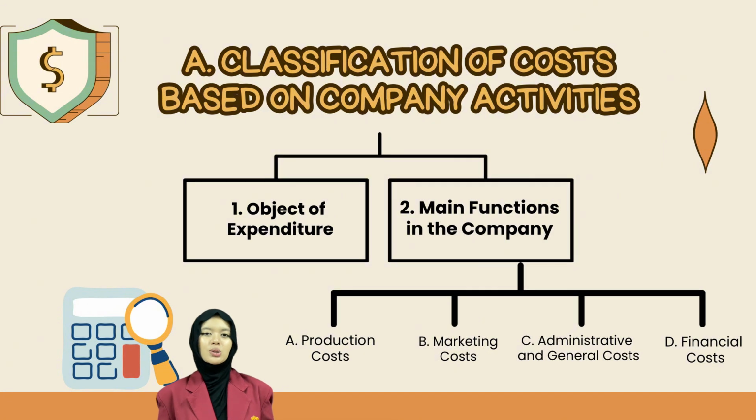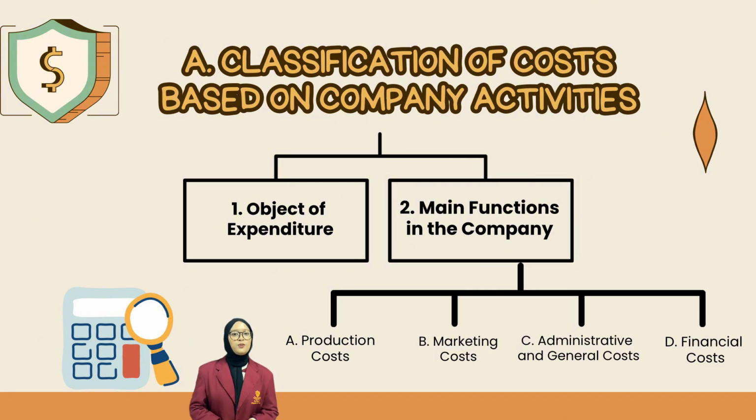Now I'll hand over to Indri Yulianti. Next, 2. Main function in the company. In a manufacturing company, costs can be grouped into four categories. A. Production costs. These are costs incurred to process raw material into finished product ready for sale. Production costs are divided according to the object of expenditure, namely, first, raw material costs, which are the cost of material that will be processed and converted into a product.